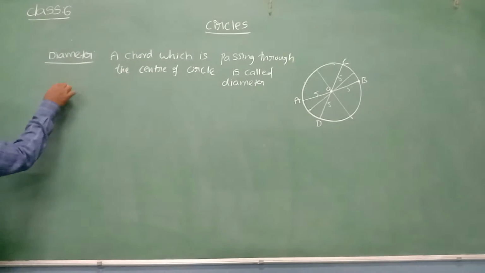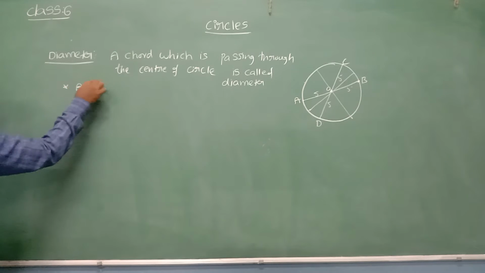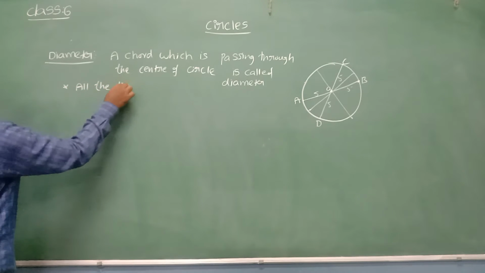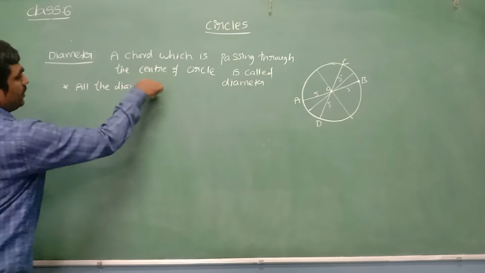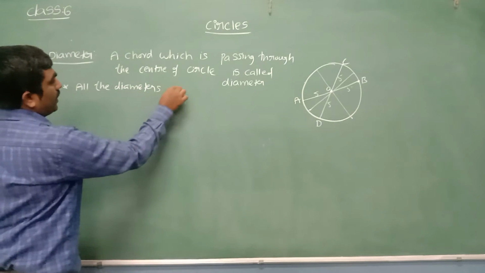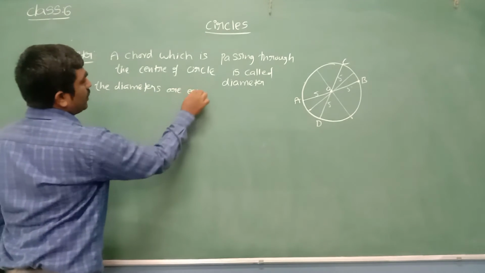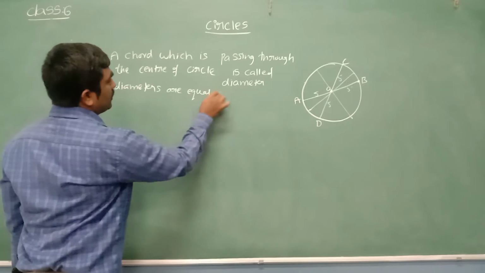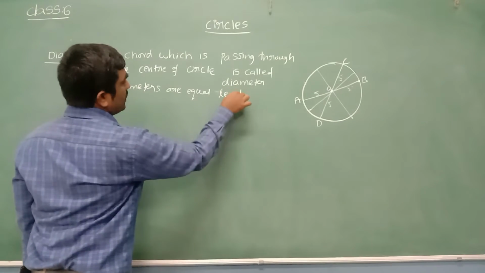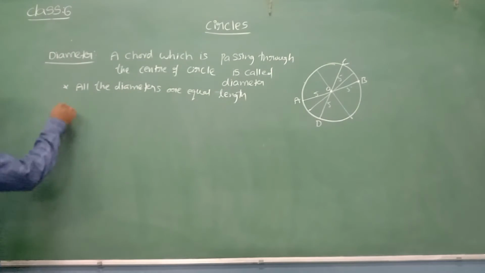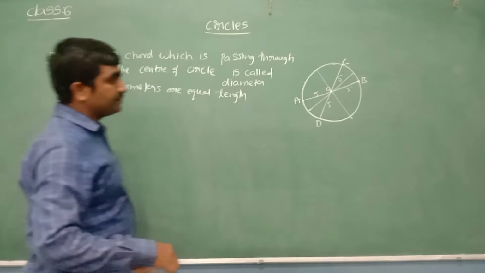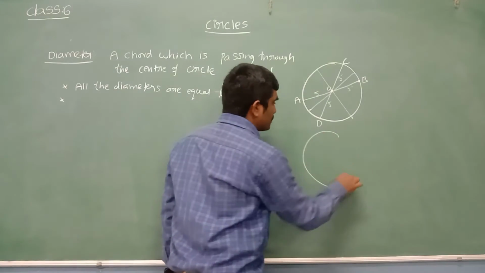What can we write here? We can write that all the diameters are equal in length, the same length. All the diameters, what can we say? Equal length. And also we can see, let me take one more circle here.